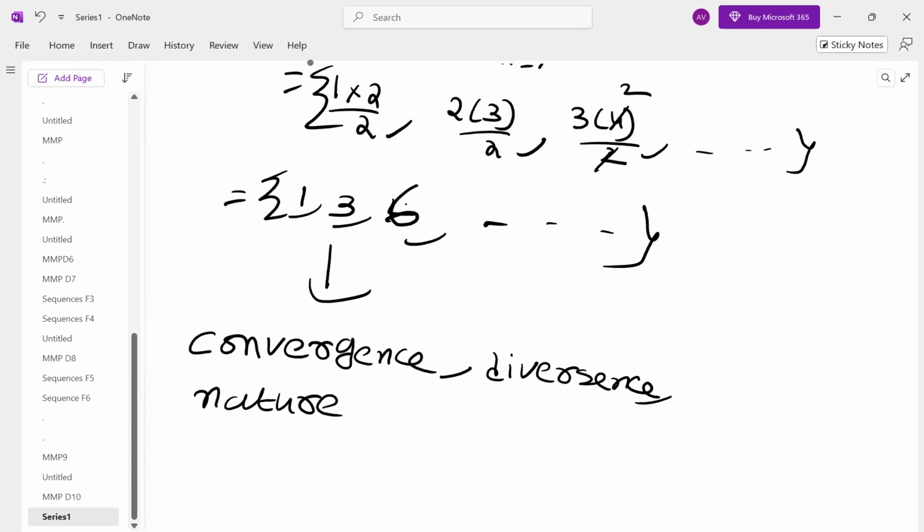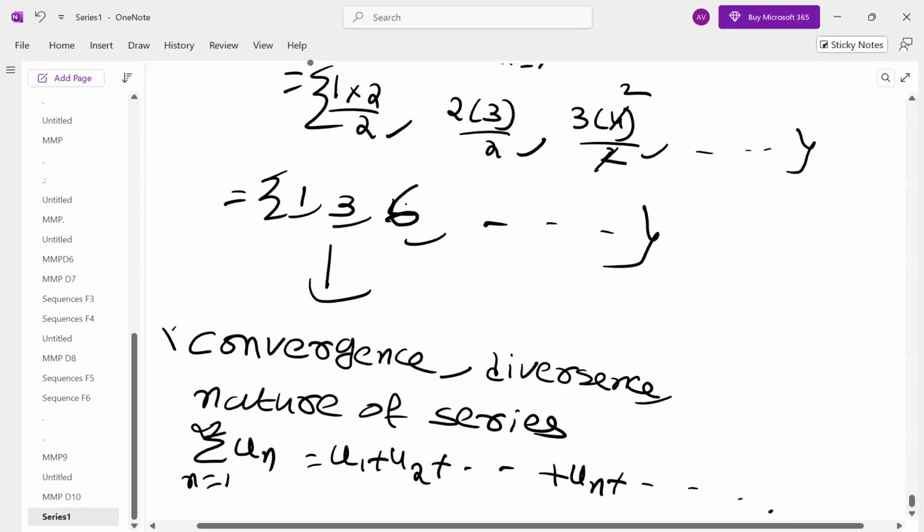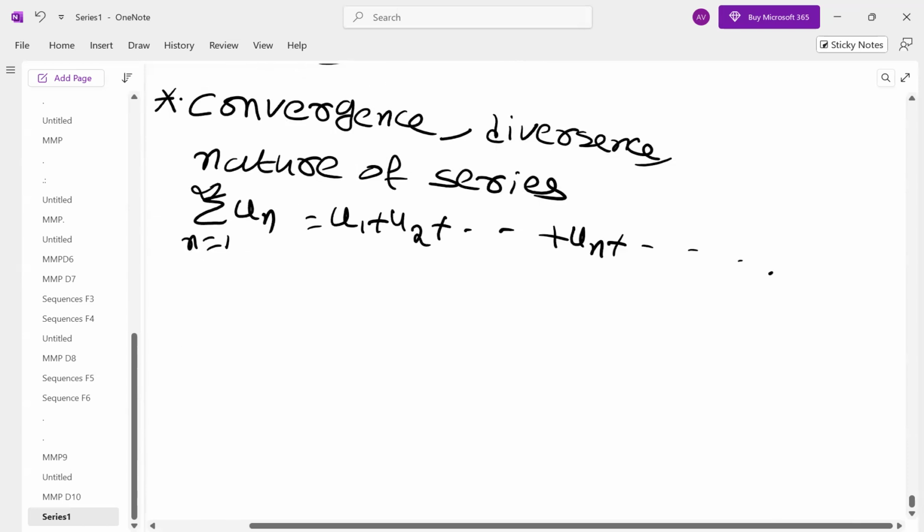In other words, summation un, that is u1 plus u2 plus un and so on. How it is defined, let us see.